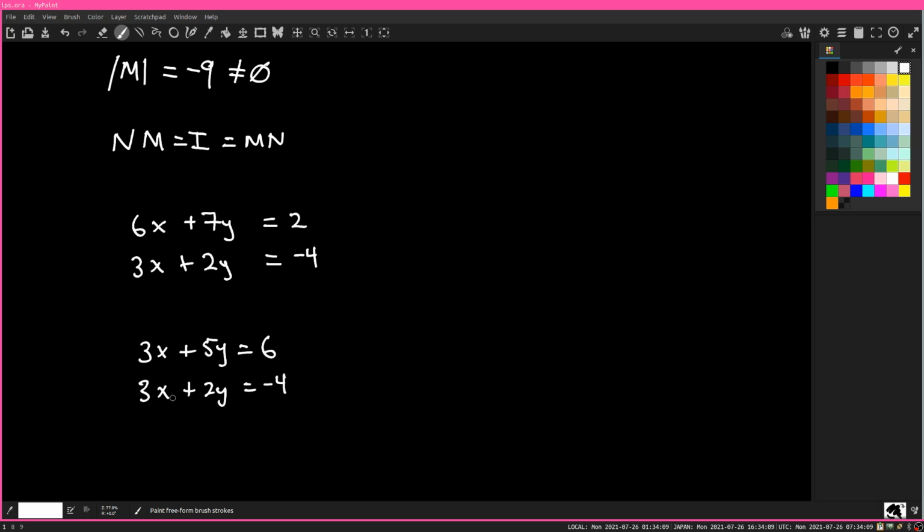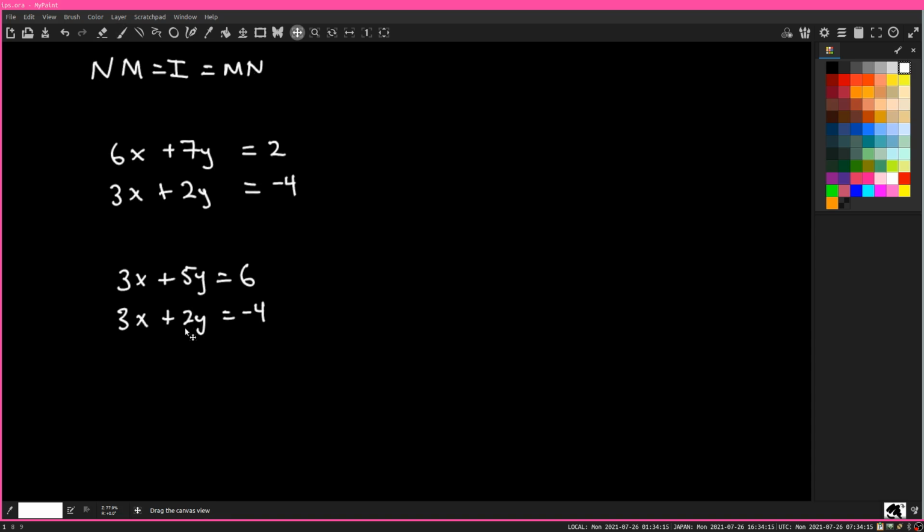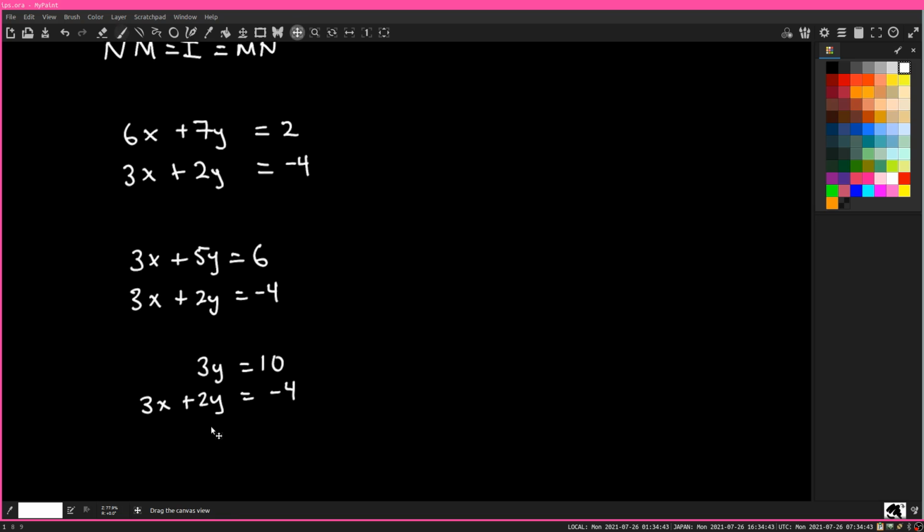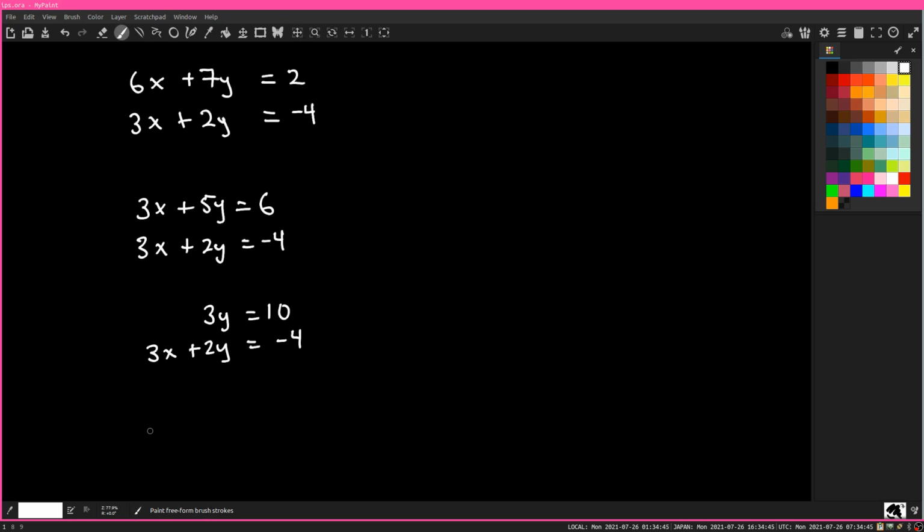Okay, well, we can actually eliminate by doing another subtraction. So we can eliminate x from the first thing. So we can get 3y is equal to 10. And then we still have 3x plus 2y is equal to minus 4. Okay, and so I'm going to take the second equation and multiply it by 3 over 2. So we still have 3y equals 10.